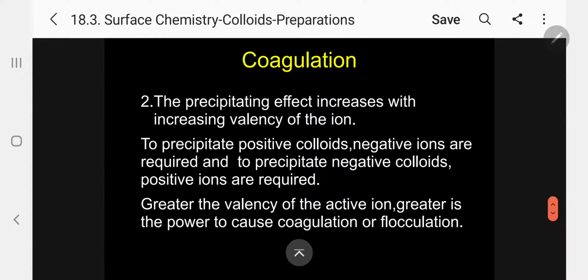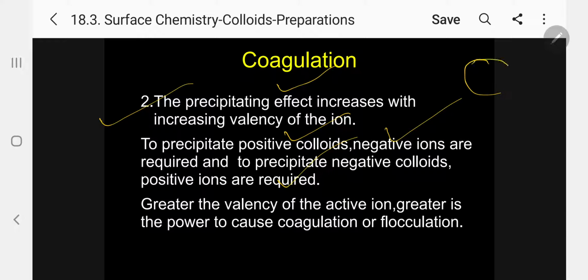Number 2, the precipitating effect increases with the increasing valency of the ion. This is another important question. The rule questions are asked. The precipitating effect increases with the increasing valency of the ion. Kindly follow. To precipitate positive colloids, negative ions are required. To precipitate negative colloid, positive ions are required. I told you. So here, second rule, let me explain. The precipitating effect increases with the increasing valency of the ion.